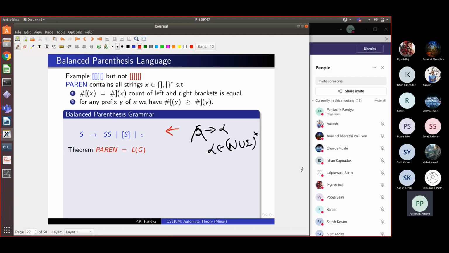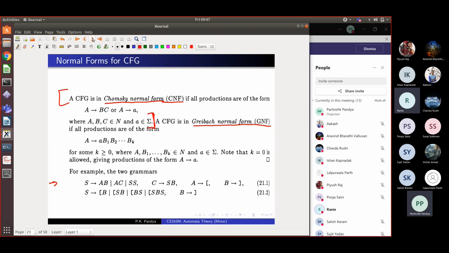So can Rani answer? Rani? Sir. Is this in Chomsky normal form? Yes, sir. Sir, am I audible? Yes, you are audible, but there's some background. Yeah, maybe somebody else has got a microphone on. Yes, sir. Tell me.